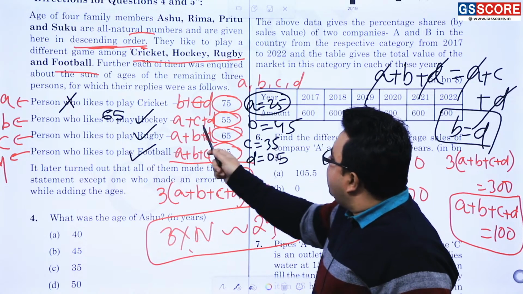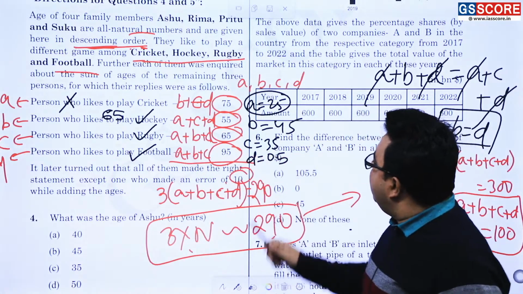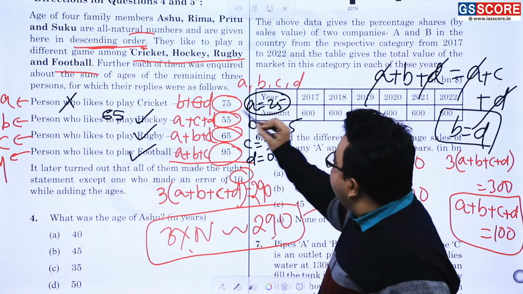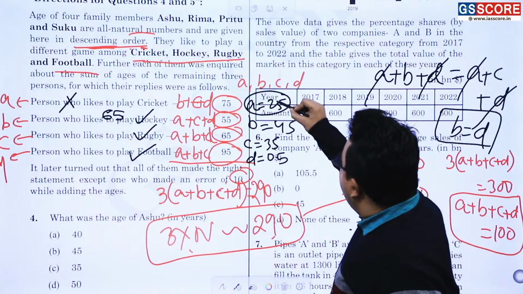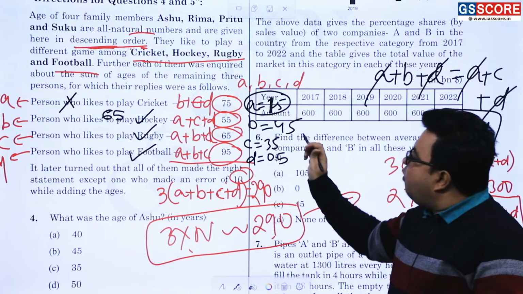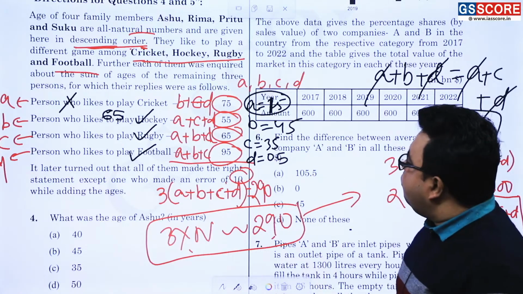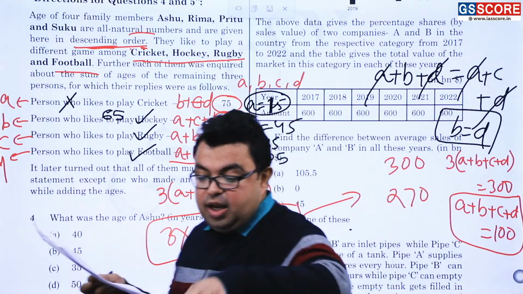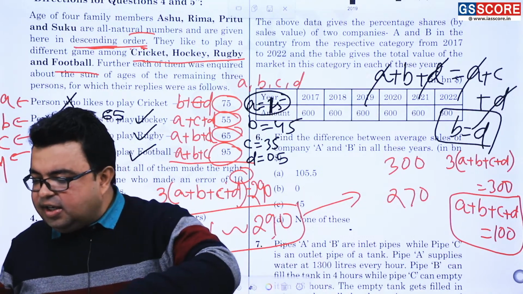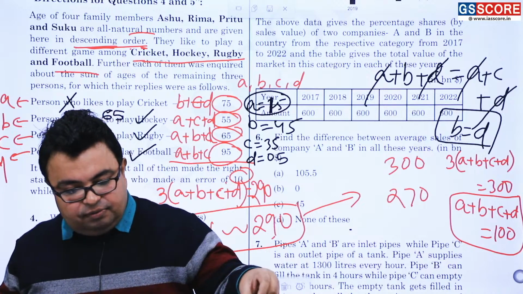So according to that, B is equal to 45. And here it will be what? Here A is equal to 25, here 15 it will be. Okay. So this is the answer of the question. 15, 45, 35, 05. Am I correct or not? Okay. So these are the 4 percentages. And right now on question number 4 and 5.